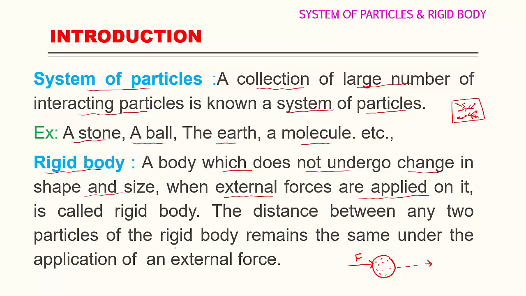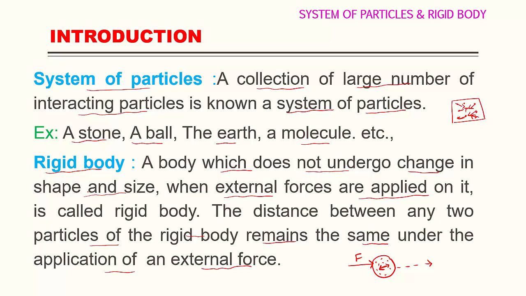The distance between any two particles of a rigid body remains the same under the application of external force. So when we apply force externally, the distance between the particles inside this system of particles, or inside this ball, remains constant. The distance between the particles does not change because they are fixed at a certain position. They are not changing their position, so the distance between two particles remains constant when we apply force externally.